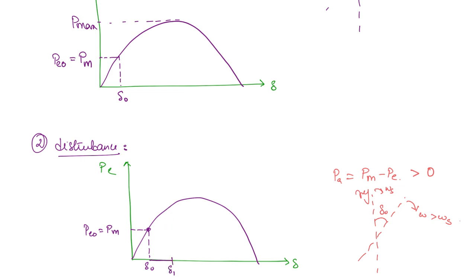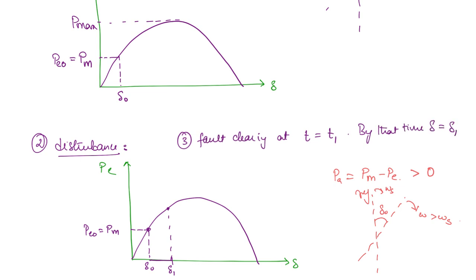PE will be this point here; if you project onto the curve, this will be the new electromagnetic power. So the fault will be cleared at t equal to t1, and by that time the torque angle has become delta 1.